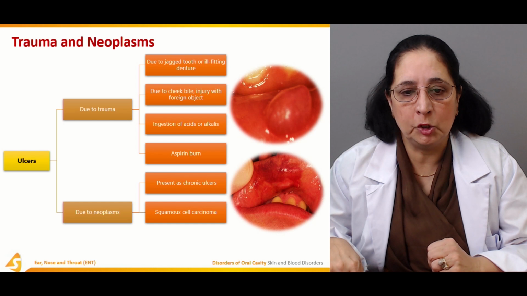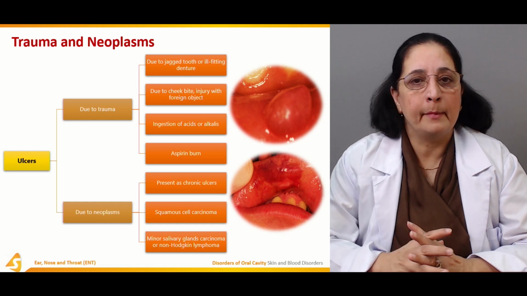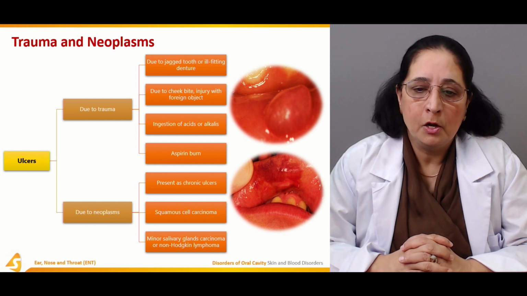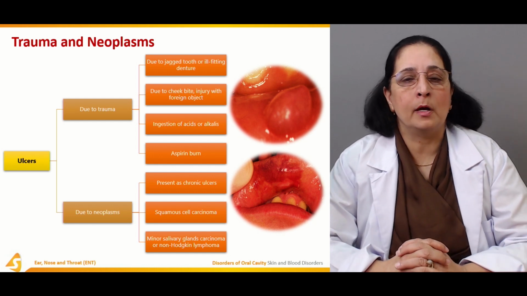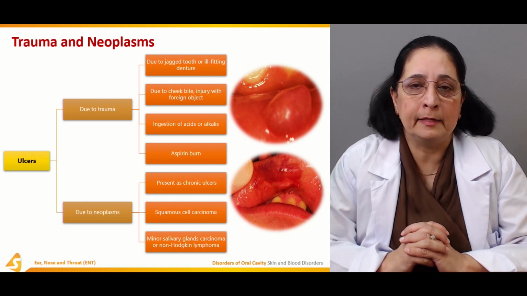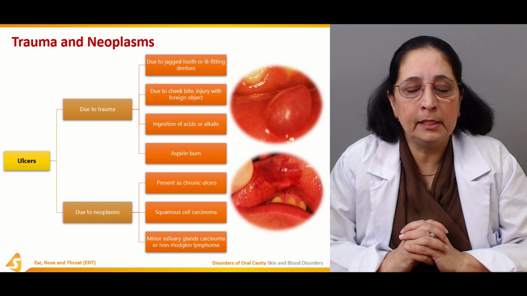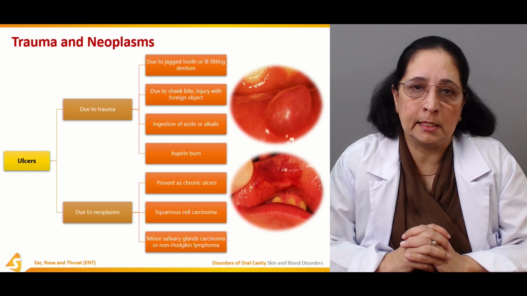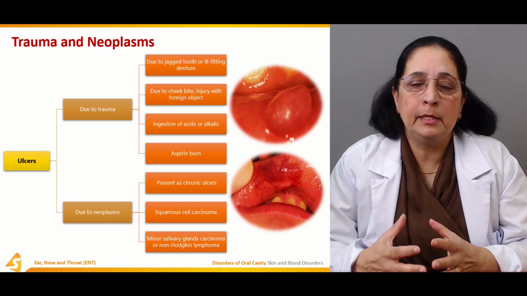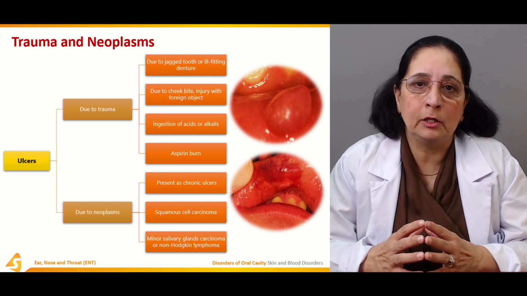Squamous cell carcinoma, minor salivary gland carcinomas, and non-Hodgkin lymphomas are the neoplasms that involve the oral cavity and cause ulcers, like salivary gland tumors, in which parotid gland cancers are the most common.